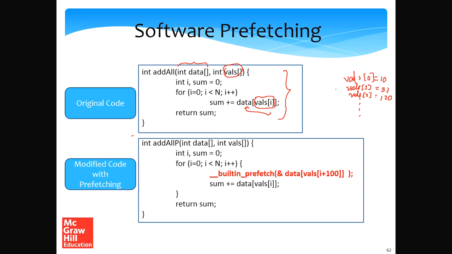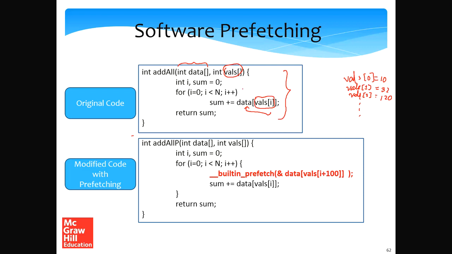Then the addresses that we are accessing are 10, 32, and 120, which are absolutely random. So for the vals array, we have spatial locality because the array indices are in increasing order, but not for the data array. For the data array, we have very random addresses, and so both spatial and temporal locality are not there, even though they are there for the vals array to some extent.